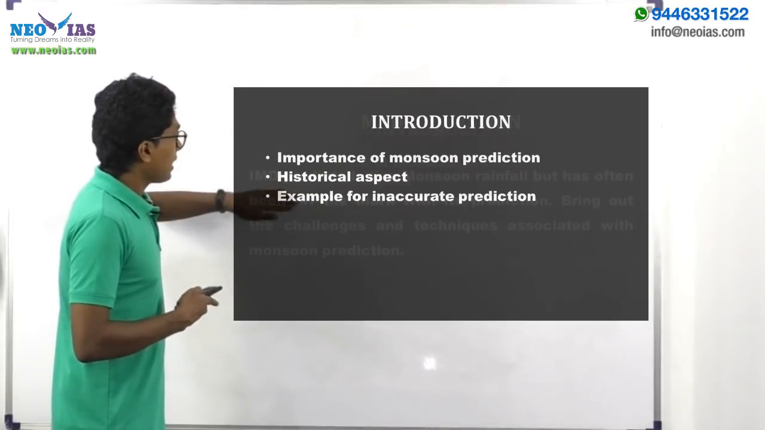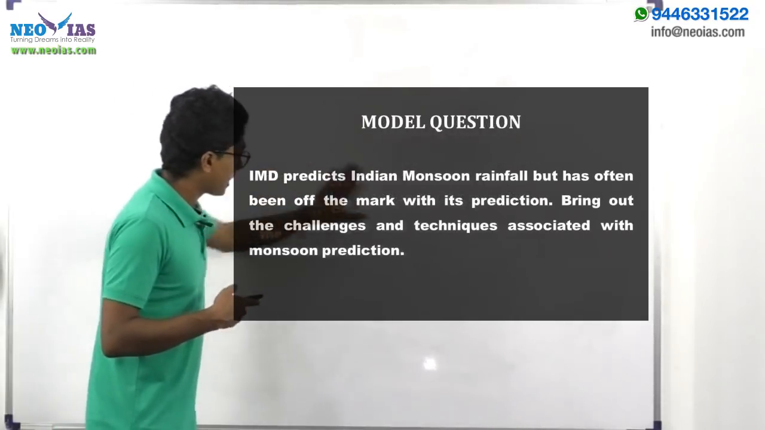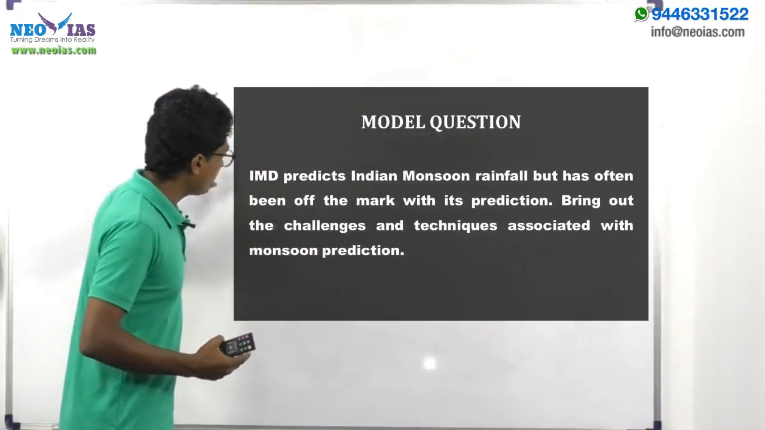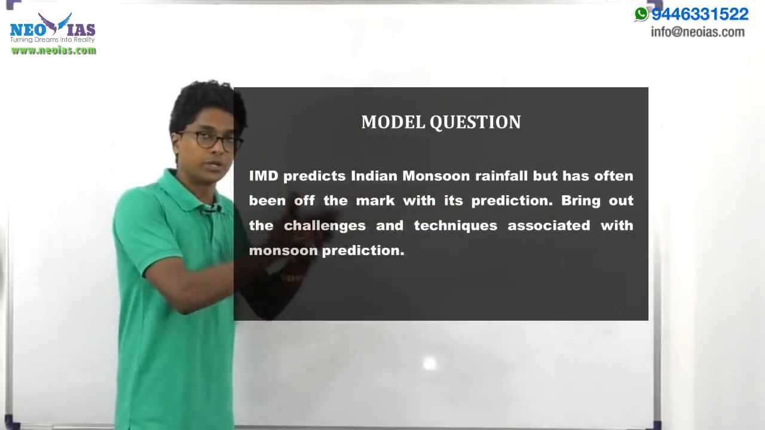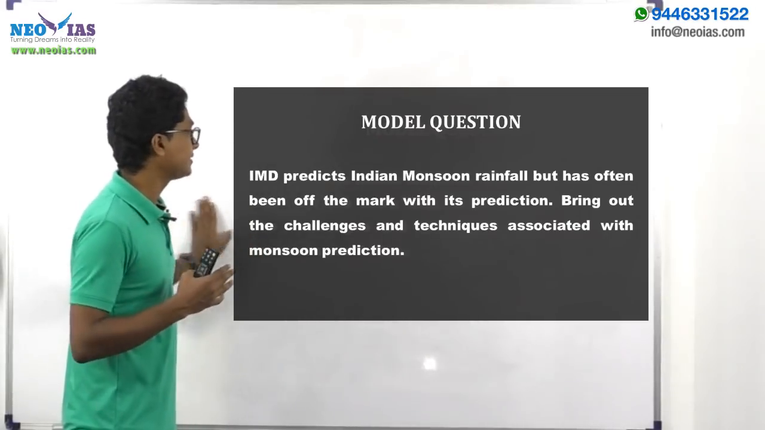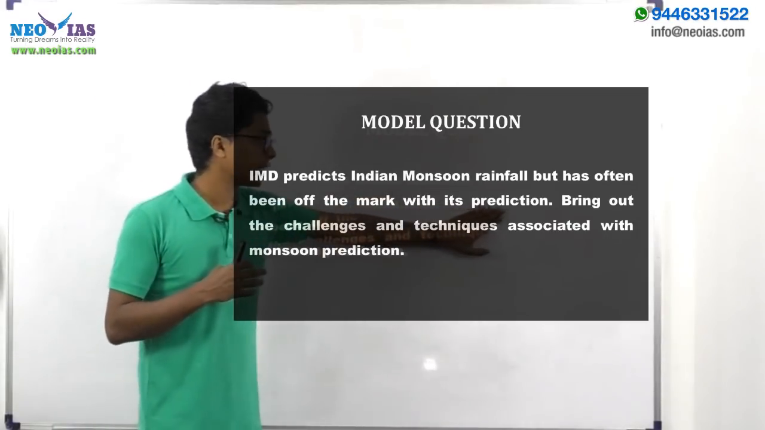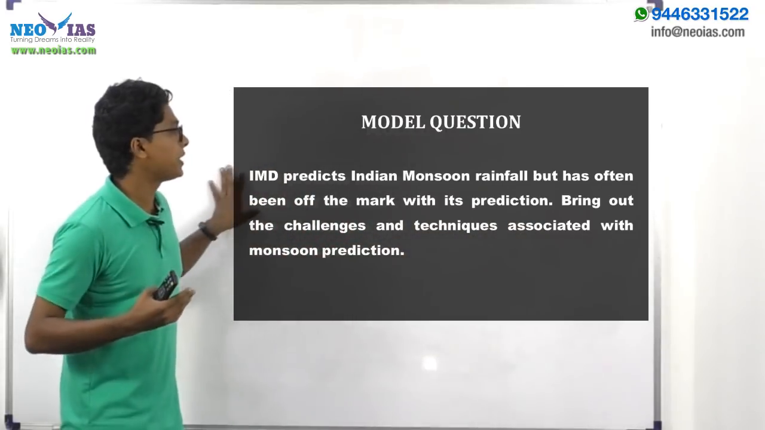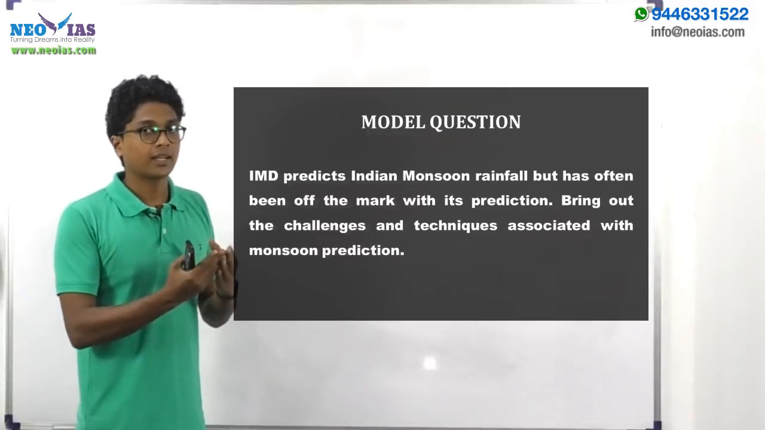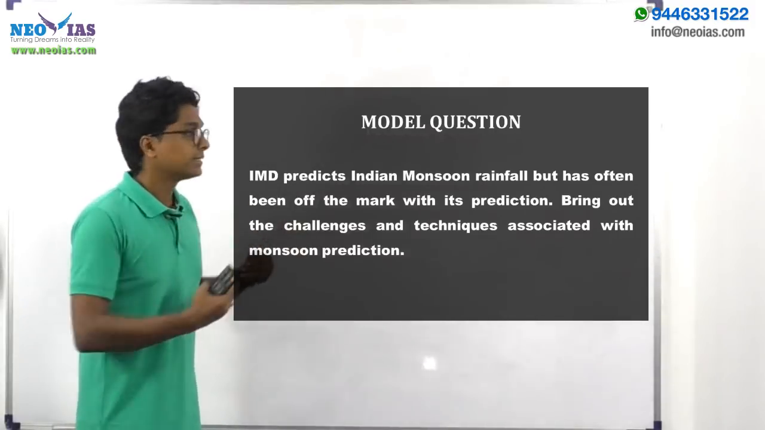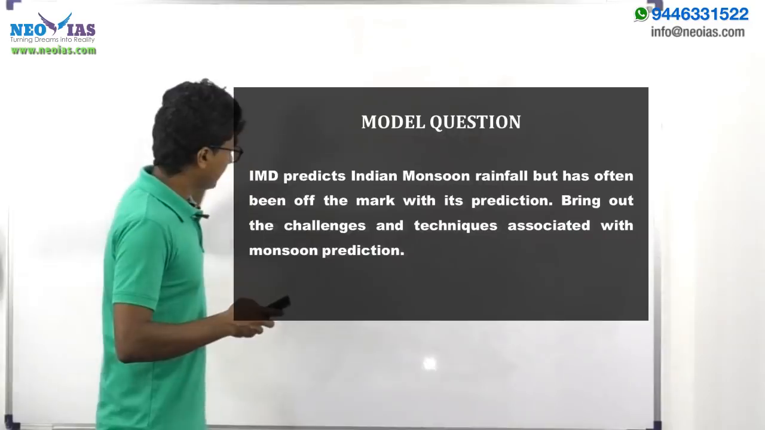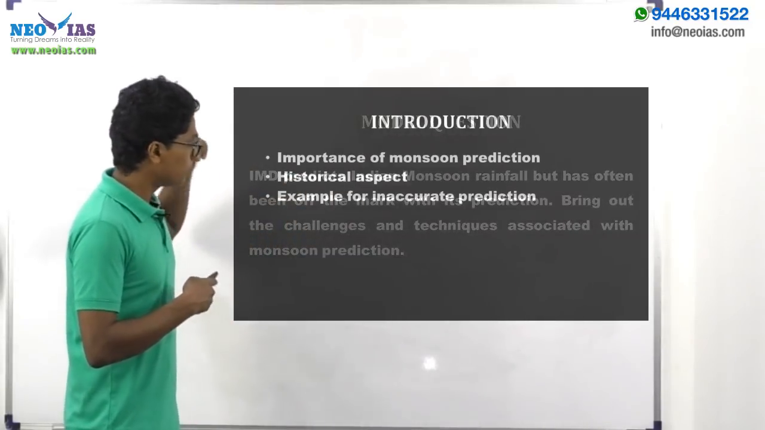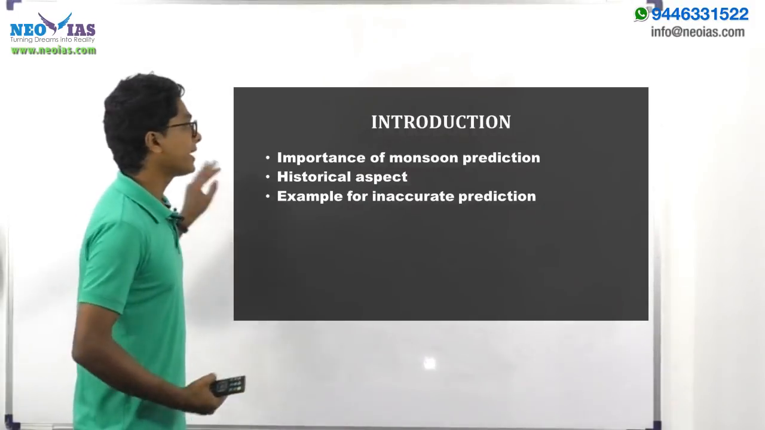In this question, there is a statement given, and while writing your answer you shouldn't repeat this statement. Shouldn't start your answer by saying, okay, IMD predicts Indian monsoon rainfall, but it's inaccurate. Don't start your answer by repeating this statement. Rather, you can write in some other words stating the same thing. In the question itself, it's given that the monsoon prediction is inaccurate. Okay. So in order to prove that, the best way is by giving an example.